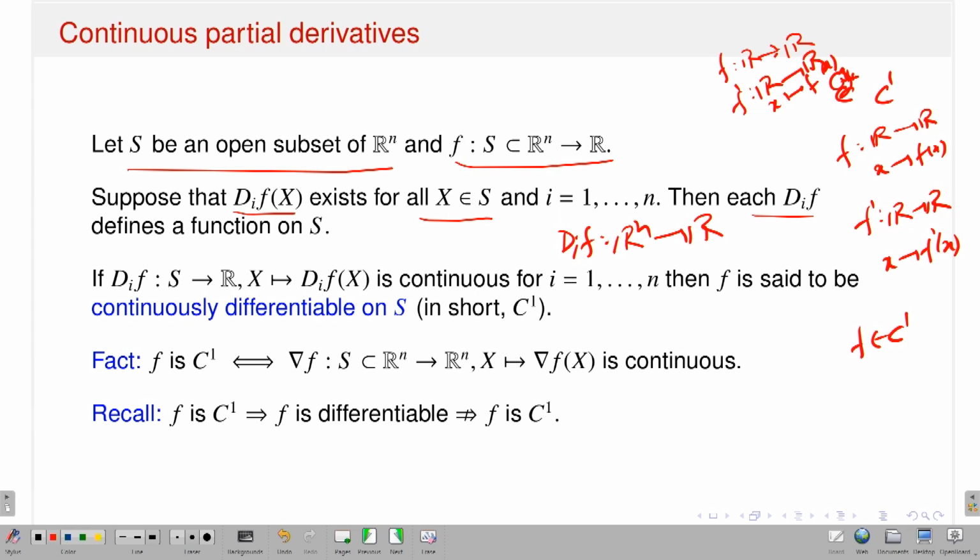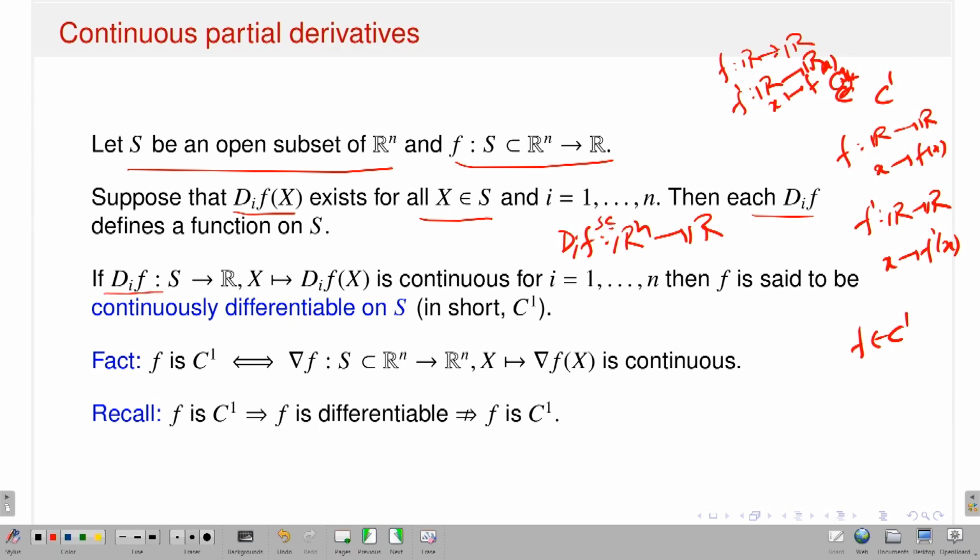Since each Di of f is a map from Rn to R, I can talk about the continuity of those functions. What I am saying is that suppose you have a function f from S, a subset of Rn, to R, and suppose all first order partial derivatives exist. Then I can think of my first order partial derivative as again a map from S, a subset of Rn, to R.